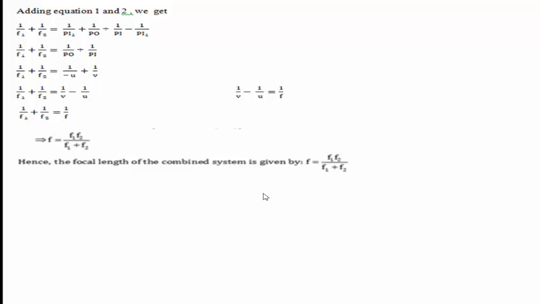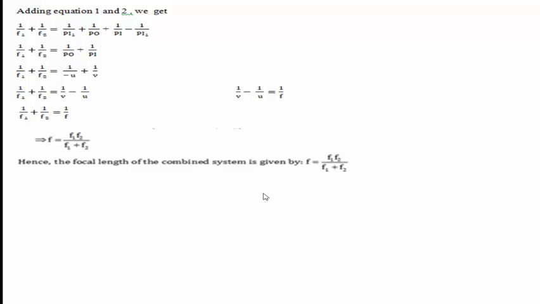You get 1/f1 + 1/f2 = 1/PO + 1/PI, where PO is nothing but the object distance, measured opposite to the direction of light.